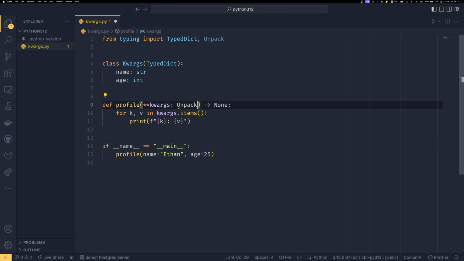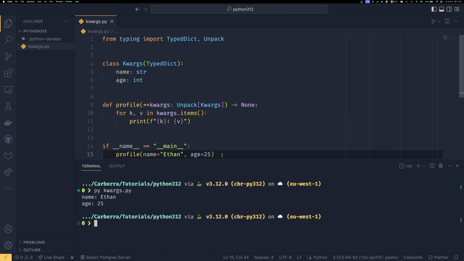Unpack Kwargs. This is why we needed the Unpack. So what this is doing is it's taking the Kwargs, which is a TypedDict, it's then unpacking it in and of itself, and then applying, or I suppose mapping, the unpacking to the actual kwargs themselves. So now it would expect a name and an age to be passed through, and it would expect the name to be a string and the age to be an integer.